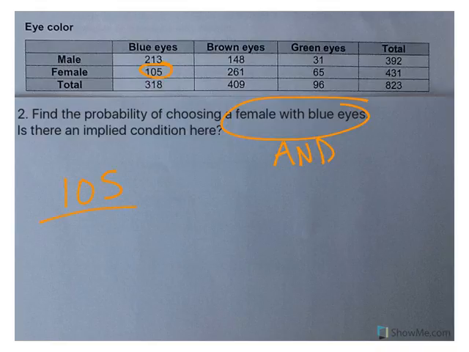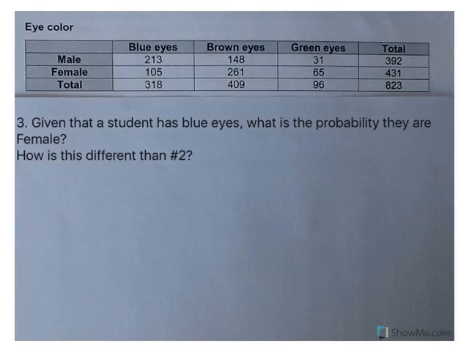That's an intersection problem out of the total. So I read it as I have a 12.7% chance, and that's out of everybody. Now, I'm not sure if this was meant to be a conditional, where if it's a female they have blue eyes. I'm not sure. So I read it as a female and blue eyes out of the total. If you read it differently, please do let me know, but that's how I read it, as an and problem.